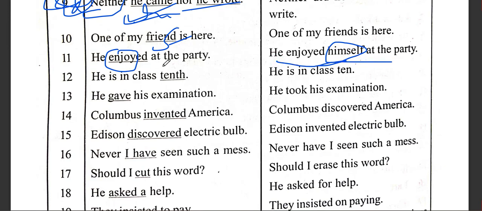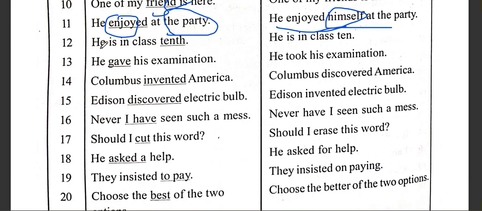He enjoyed not at the party, he enjoyed the party. So at that time, no need of adding himself, because when you get the question of what he enjoyed, what? The party. So it is completely clear and correct. But when you have he enjoyed in the mall, so he enjoyed himself in the mall. He is in the class 10, we write.